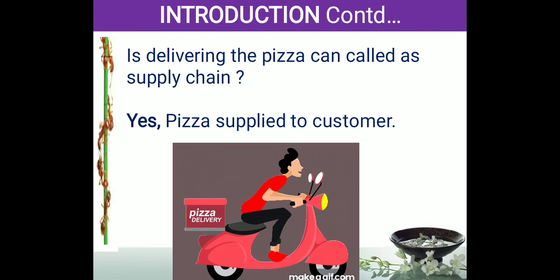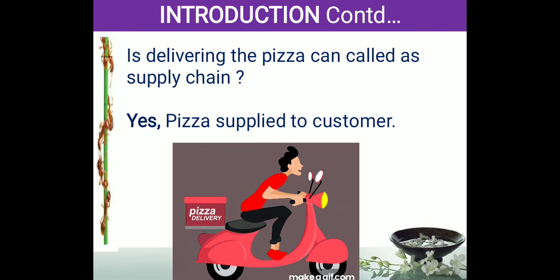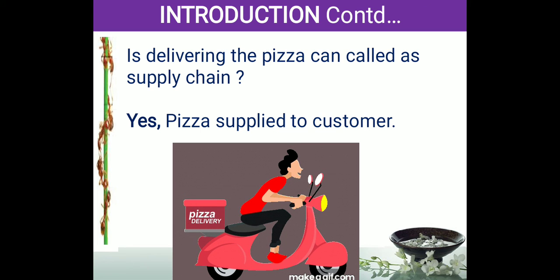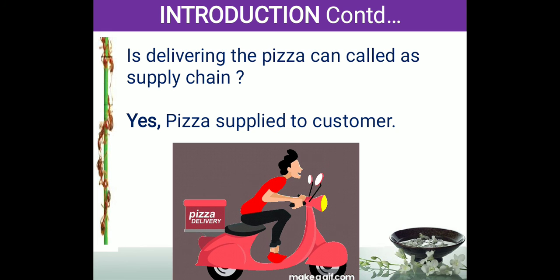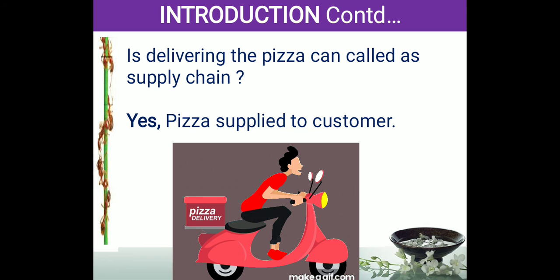Next, if I am ordering a pizza and the pizza is delivered, is it a supply chain? Yes, that is a supply chain for pizza delivery, because pizza is a product. Whether it is a food product or not is a different matter. It is a product required by a customer, and it is delivered to the customer, so it comes under the supply chain.